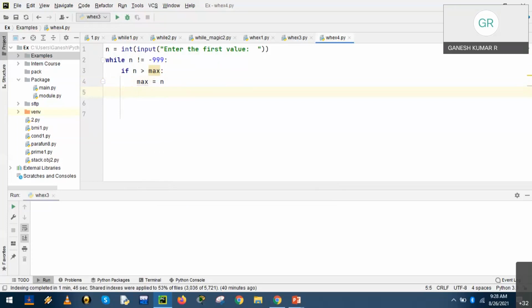Next, we would like to take the second value, right? n is equal to int of input, enter next value, or end of the process minus 999 to exit, right?